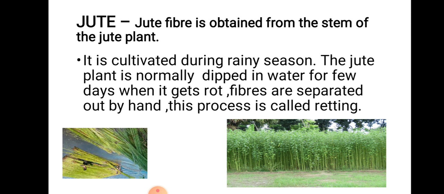because in rainy season there is a lot of water. So when this plant is dipped in water for few days, it gets rot. We see that materials which we keep in the water for a long time start getting rot. So here also the stem starts to rot, and then the fibers are separated out by hand, and this process is called retting, and then it is called jute fiber.